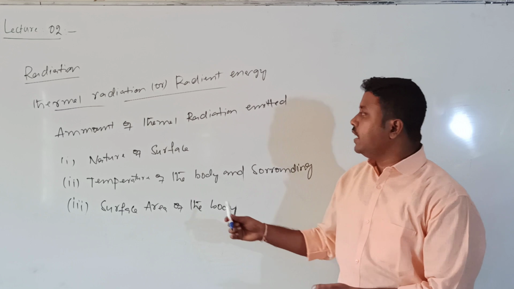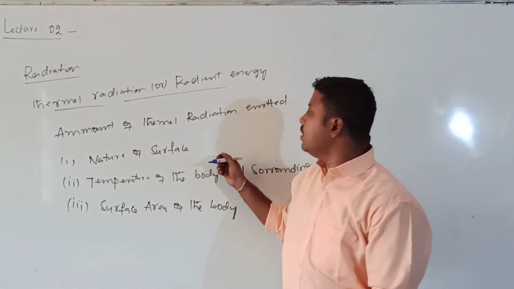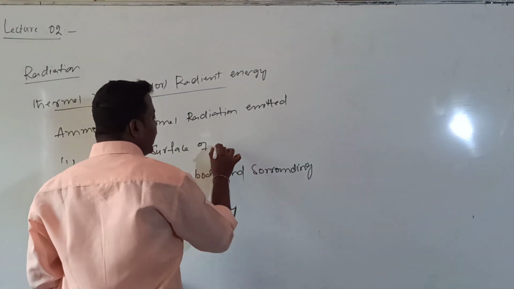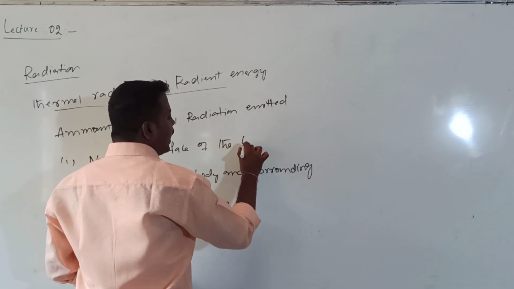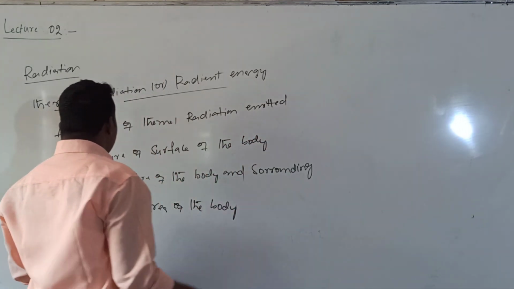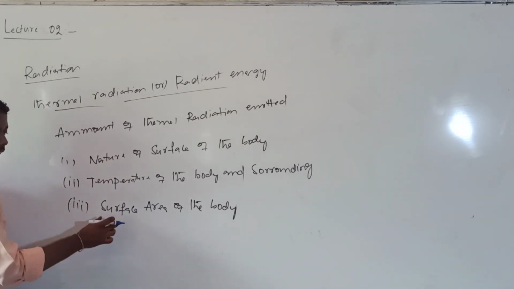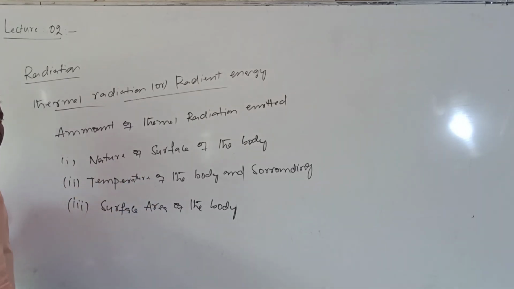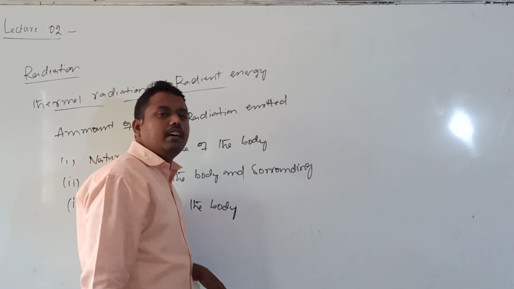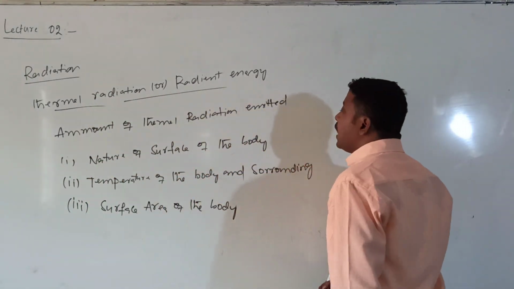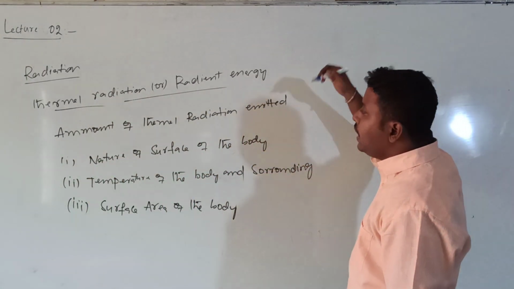So what is the first factor? It depends upon the nature of the surface of the emitting body. The second one is the temperature of the body and the surroundings, and it also depends upon the surface area of the body. So these are the factors on which thermal radiation emitted by a body depends.